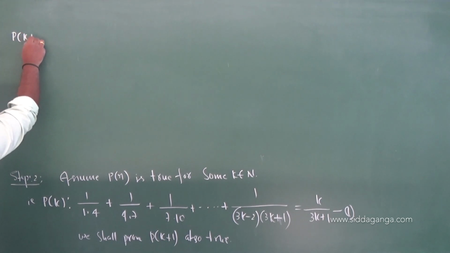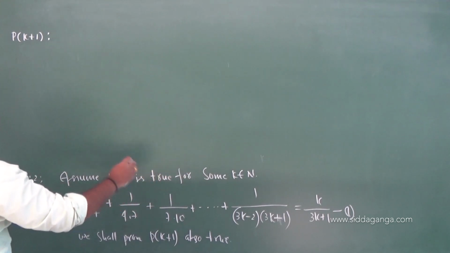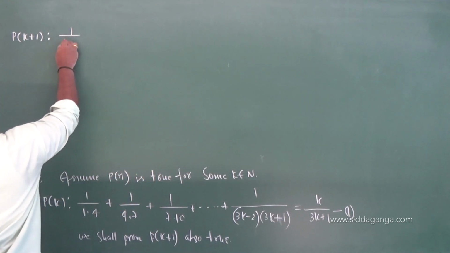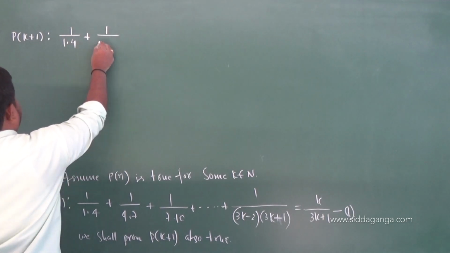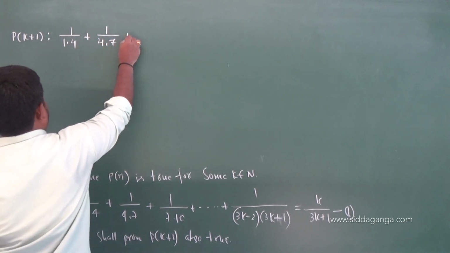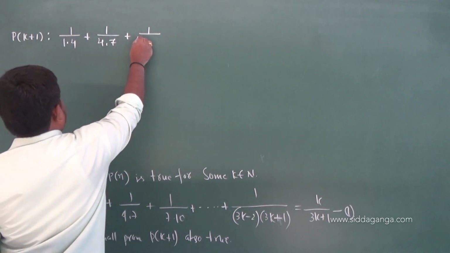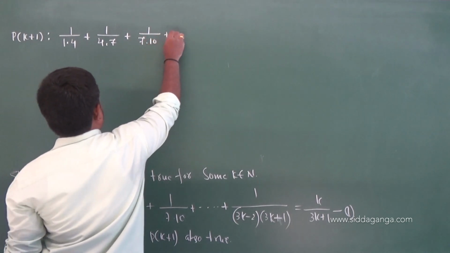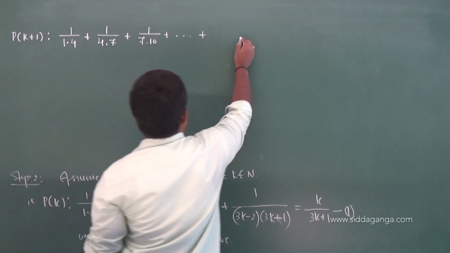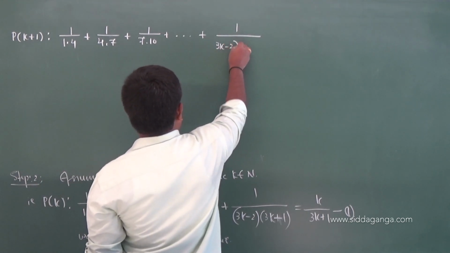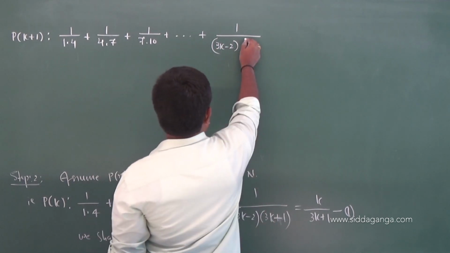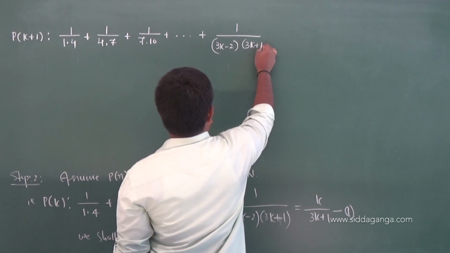P of k plus 1 is, till the kth term as it is, 1 by 1 into 4 plus 1 by 4 into 7 plus 1 by 7 into 10 plus the kth term, 1 by 3k minus 2 into 3k plus 1.